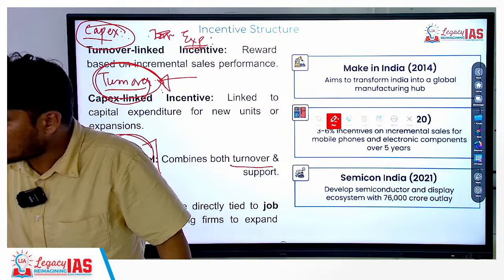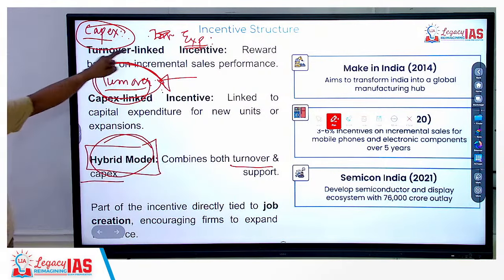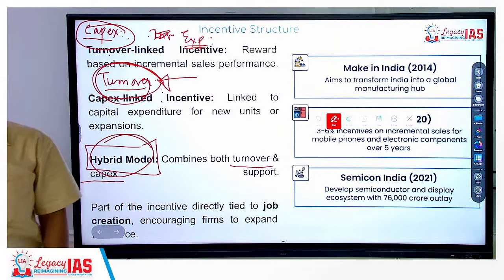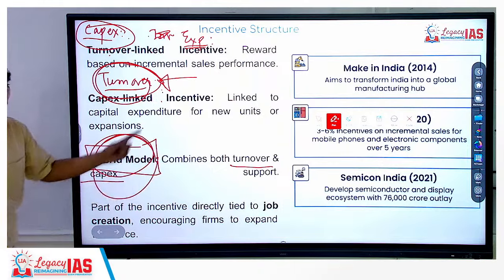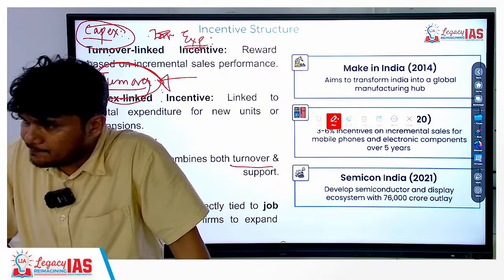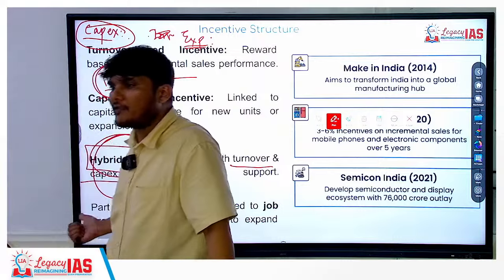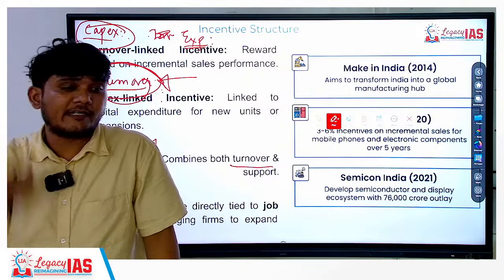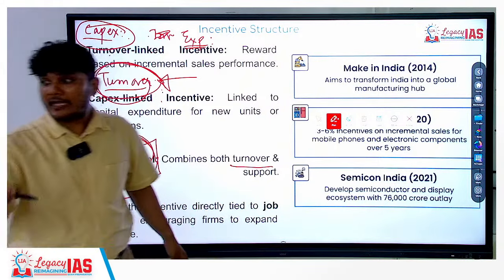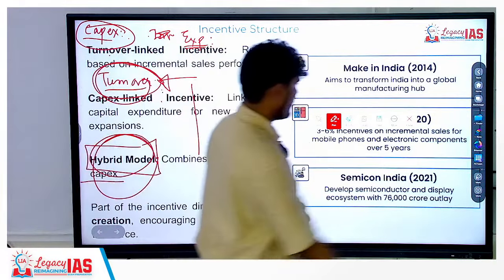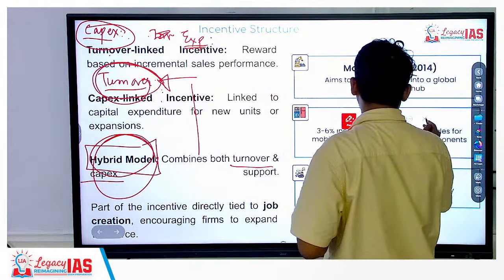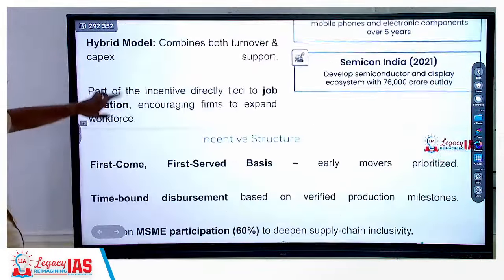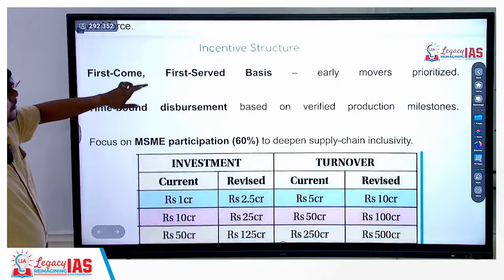Is that clear? So that is why this is a turnover linked incentive as well as a capital expenditure linked incentive. That is why it is known as the hybrid model over here. Okay? So for prelims, remember this hybrid model. In your answers, you can utilize these concepts that the government is coming up with. Okay, let us have a hybrid structure of incentivization, which keeps the company motivated, and it also facilitates the company to make investments, helps them to make investment sooner.